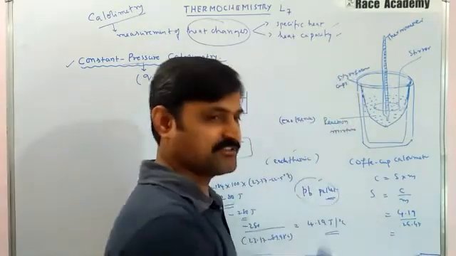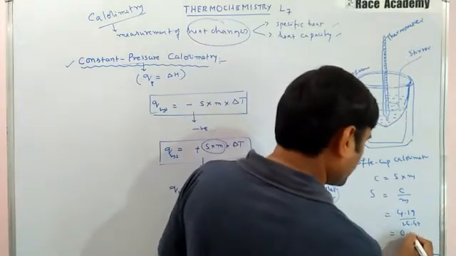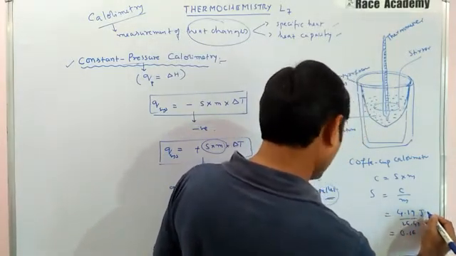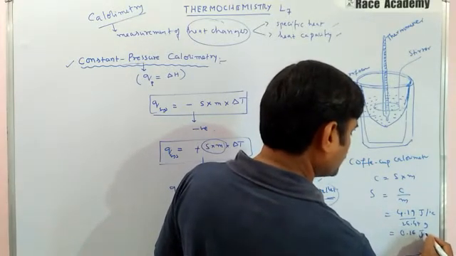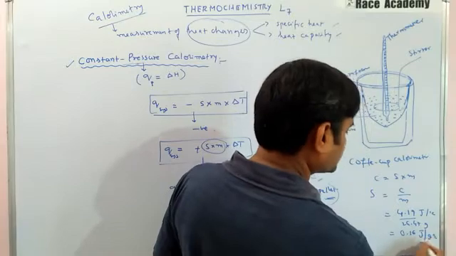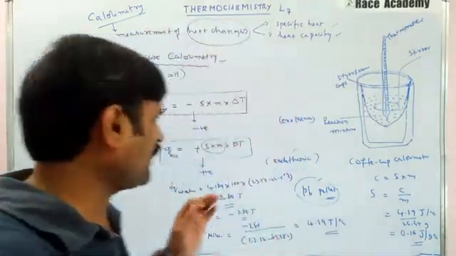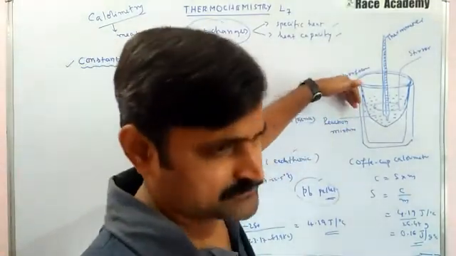This division gives the specific heat, that is 0.16. 4.19 is in joules per degree, and this is in grams. So the answer will be 0.16 joule per gram degree Celsius. This problem is attached with this experiment only.